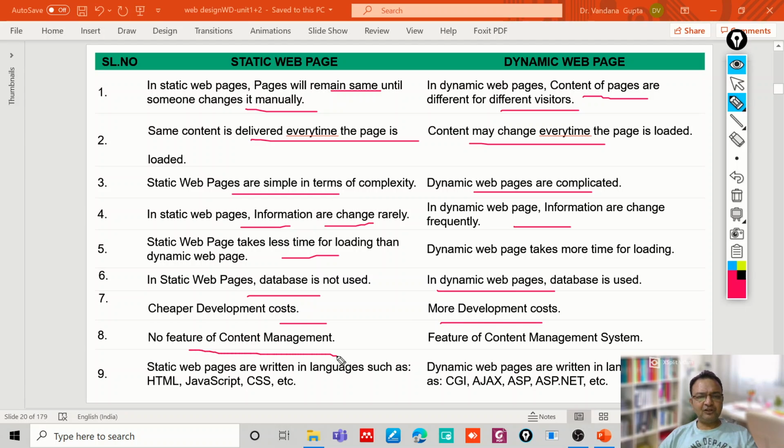There is no content management feature in a static web page, but dynamic pages have a content management system which holds information of different versions of the web pages developed over a period of time. Static web pages are written using languages such as HTML, JavaScript, CSS, etc. And dynamic web pages are written in languages such as CGI, AJAX, ASP, ASP.NET, which are used for server-side processing.